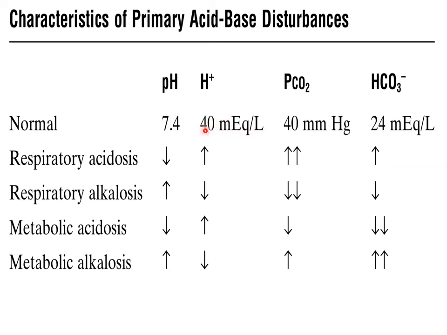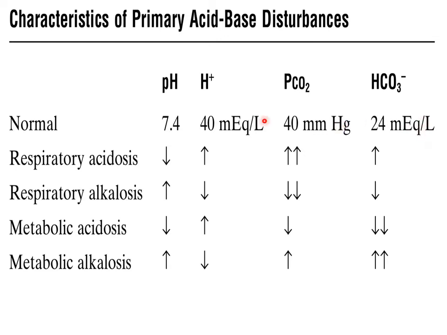So the normal hydrogen ion concentration in the blood is 40 milliequivalents per liter, and the normal carbon dioxide pressure inside the blood is 40 millimeter of mercury, and the normal bicarbonate ion concentration in the blood is 24 milliequivalent per liter.